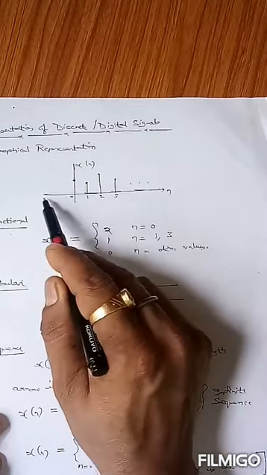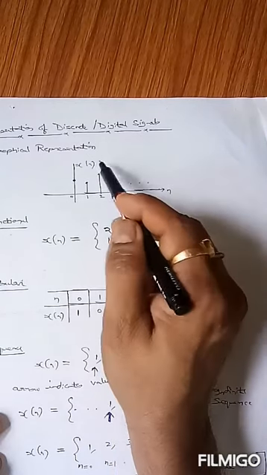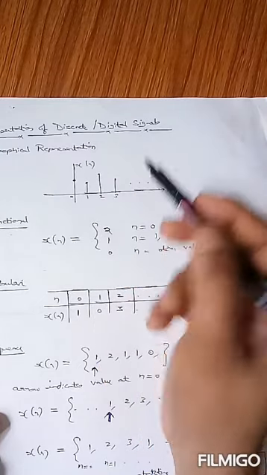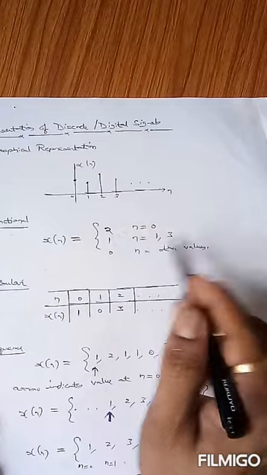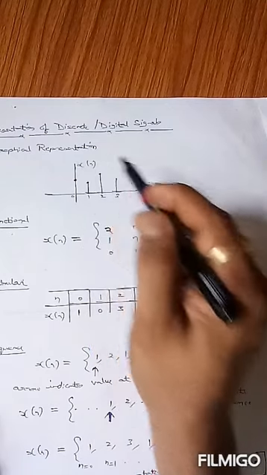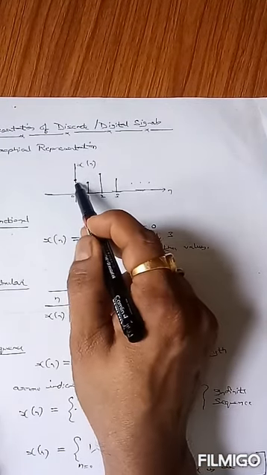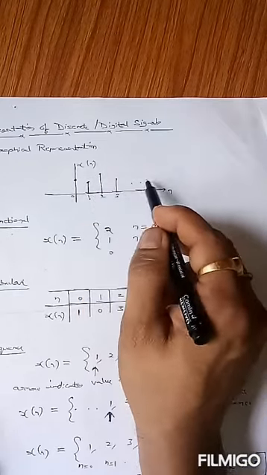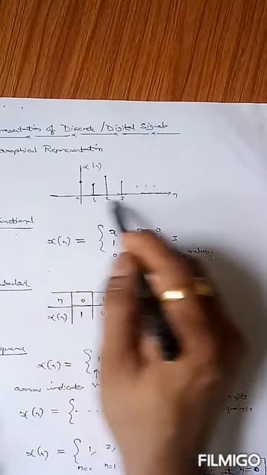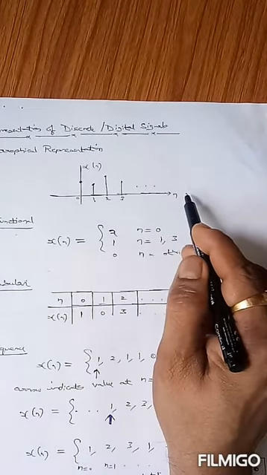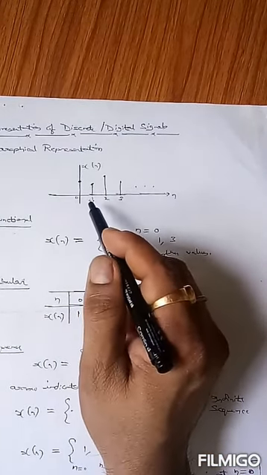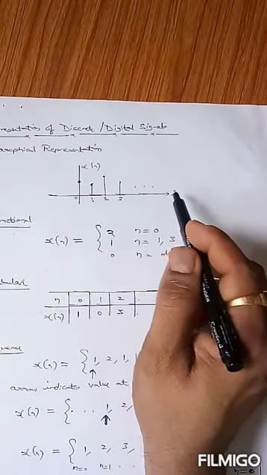You can see here the independent variable is defined on the x-axis and the dependent variable, that is the function, is defined on the y-axis. It may be x[n] or x(t). For the discrete time signals we are discussing here, the x variable is small n and the y variable is x[n], the function of n. So at 0 it has some value, at 1 it has some value. It is not necessary that the amplitude should be discrete, but the important thing is that the independent variable n should be an integer value if it is a discrete time signal. But if it is a digital signal, the amplitude should also be a discrete or integer value.